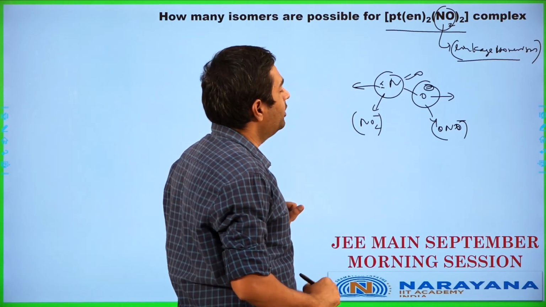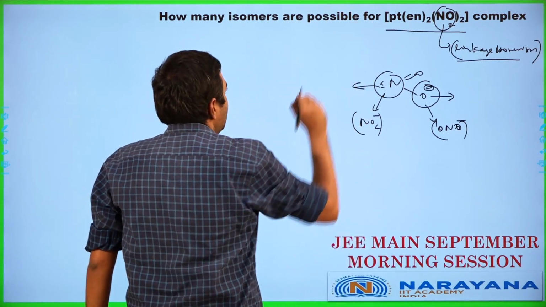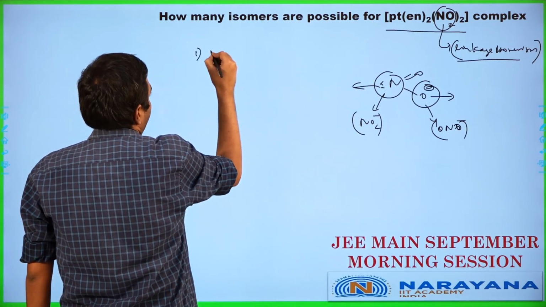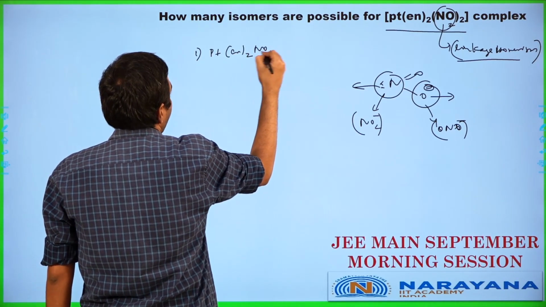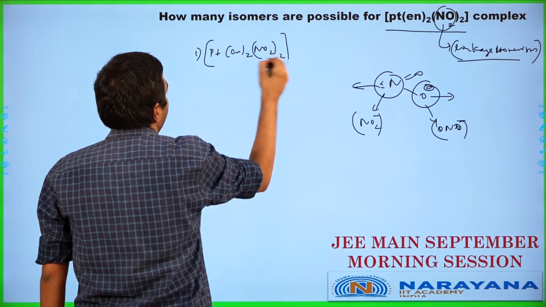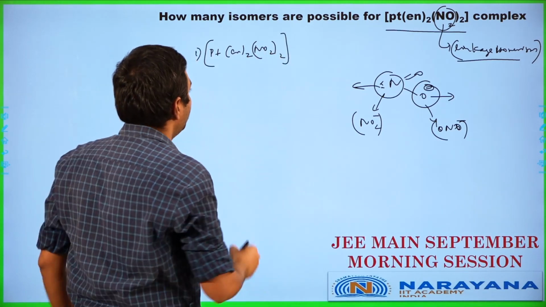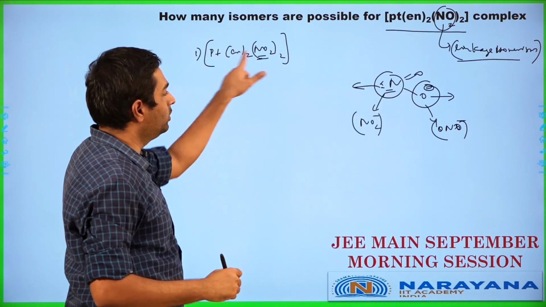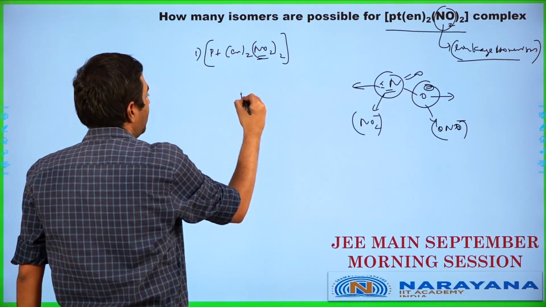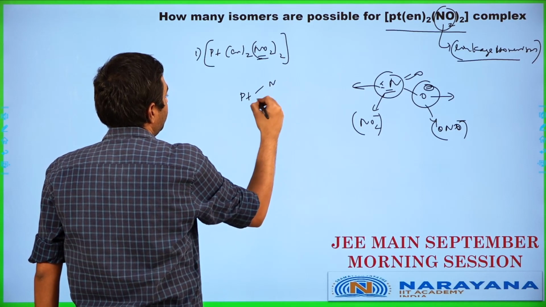So let's talk about how many different isomers are possible. So first off, let us take the first case over here. The first case possible is Pt(en) twice, NO2 twice. Now, for this complex over here, we are going to be having NO2 being taken. That means this nitrogen is going to be donating in both the cases over here. This will end up having a structure possible like this.